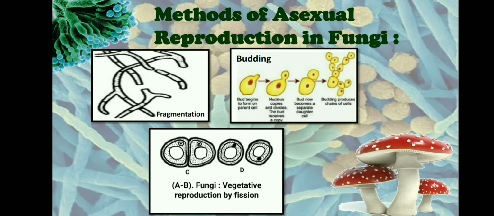The other type of asexual reproduction is by budding. Budding is usually seen in yeast. During budding, the cell wall of the fungi will bulge and it will get softened in this area where the bulging process is happening. There are various enzymes which are involved in making the cell wall bulge. So the protoplasm along with the cell wall will bulge out in this region and form a small protuberance.